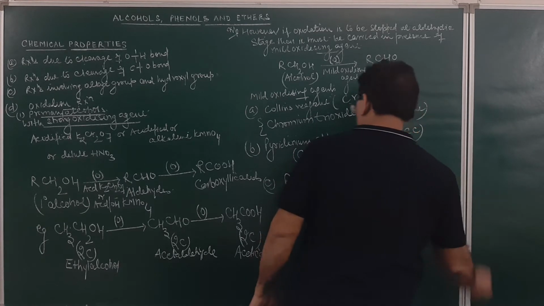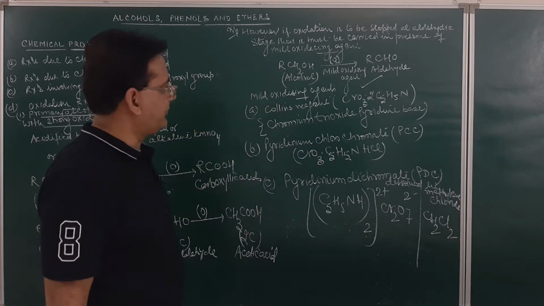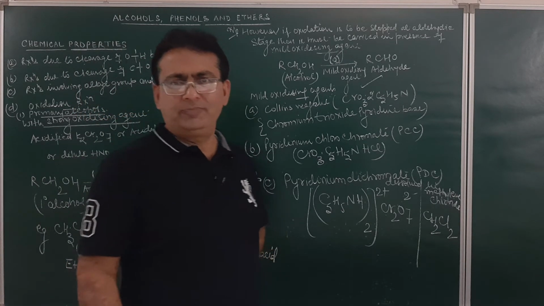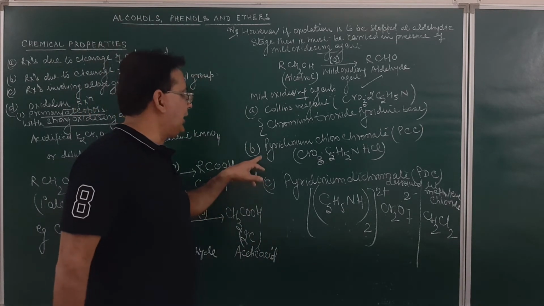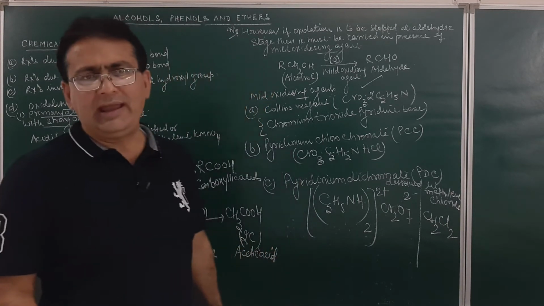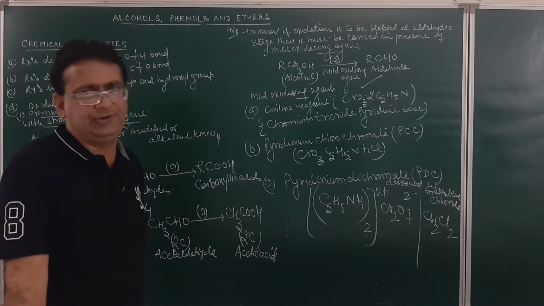Student, you must know the name of what is Collins reagent, what is PCC and what is PDC. If we carry out the oxidation of primary alcohol in the presence of any one of these oxidizing agents, then the product formed will be aldehydes.